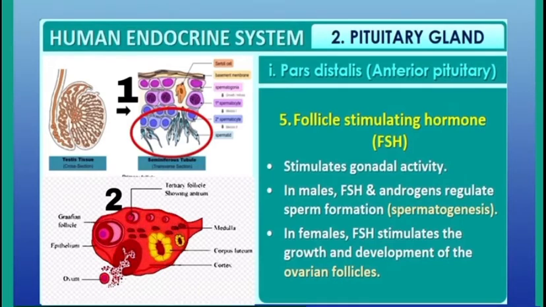See diagram 1. The formation of sperm is taking place in the testes and this is under the control of follicle stimulating hormone. While in females, it stimulates the growth and development of ovarian follicles in the ovaries. See diagram 2. It is a section of ovary where follicles are growing, and the growth of follicles is under the control of follicle stimulating hormone.